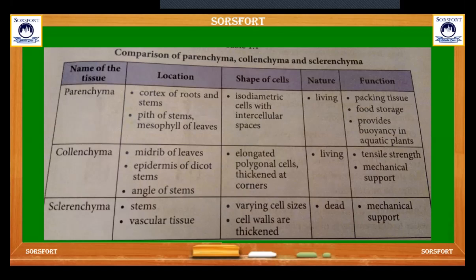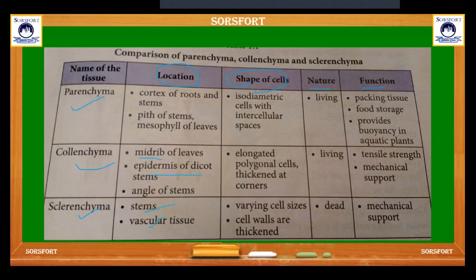This table is given in your book. The differentiation between parenchyma, collenchyma, sclerenchyma on the basis of location, shape, nature, and functions. Parenchyma and collenchyma are living, but sclerenchyma is dead. Where can they be found? Parenchyma, you can see in the cortex of the root, stem, and pith of the stem. Collenchyma in the midrib and epidermis of dicot plants. In monocot plants, collenchyma is fully absent. Sclerenchyma is found in vascular tissue and stem. You can see this one in the vascular tissue.